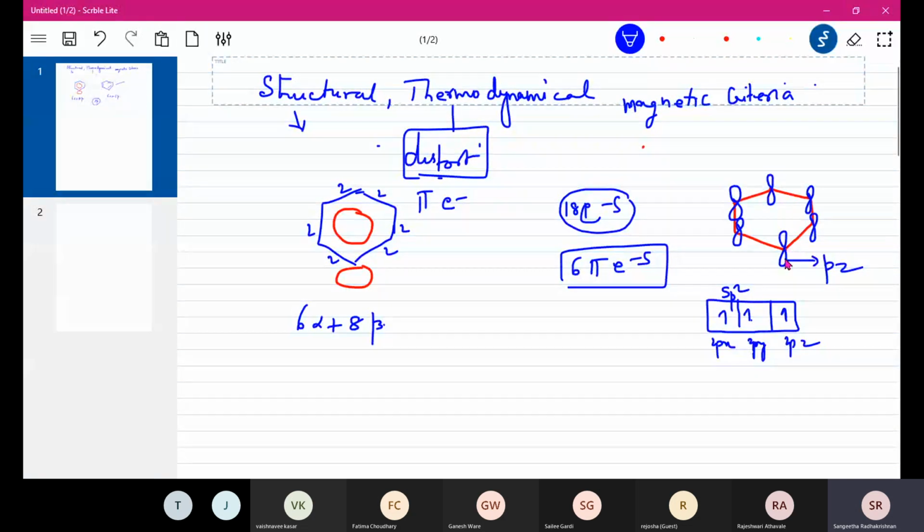These two are hybridized, so they go into hybridization as sp2, and the only unhybridized orbital we presume is the pz orbital. It could have been any one of them because px, py, pz are all equivalent, degenerate. But for convenience, as a convention, we take pz as the unhybridized orbital. And therefore, those 2 parameters we were using, alpha and beta, are concerned with these electrons.